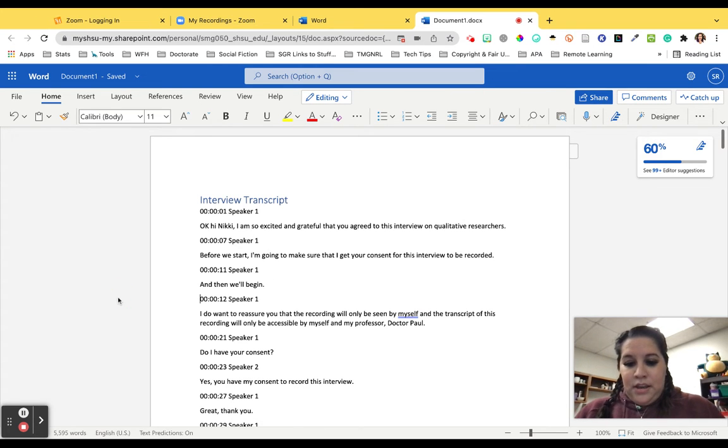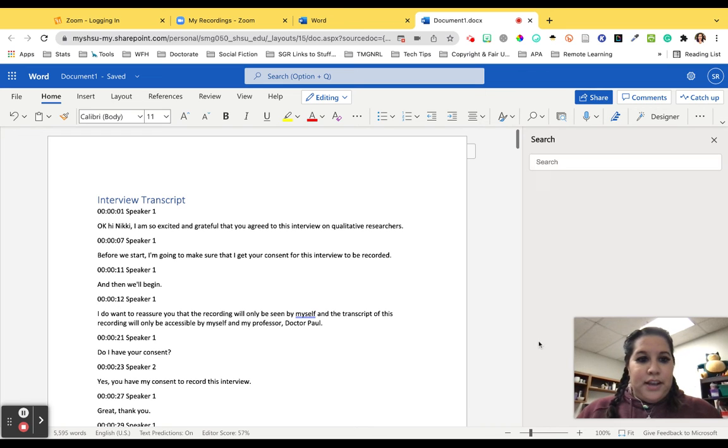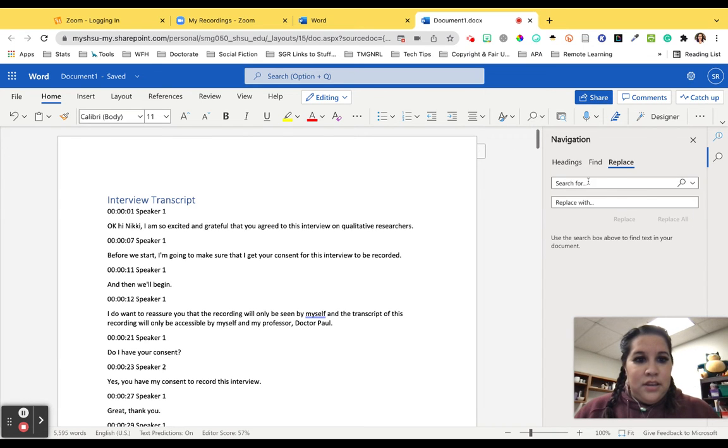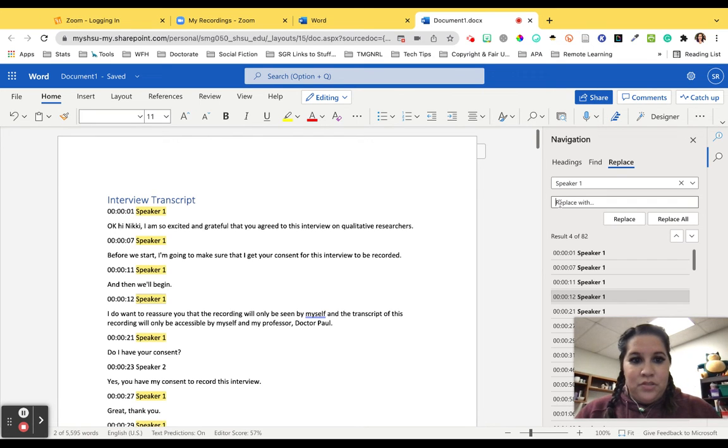I don't need it. I'm going to do Control F for the find, and search for speaker 1. Then I'm going to click on the three little dots and do replace. It's going to search for speaker 1 and replace that with my name. Now it's showing all the times it sees speaker 1, and I'm going to put my name there.